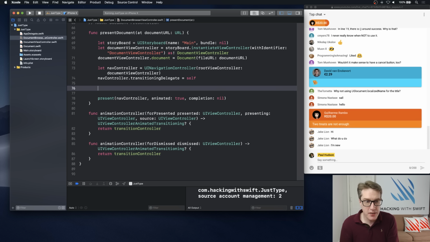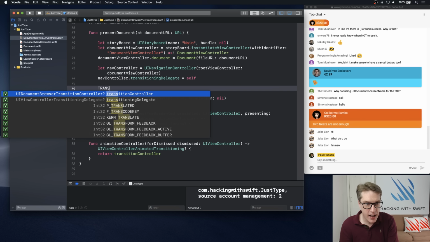Now at this point, what we want to do is say to iOS, okay, we're about to go from this browser screen to our navigation controller. Please create one of your transition controllers now using this document. And it'll go ahead, it'll load the document for us and figure out how to present that in a small space so it can animate upwards nicely. It does so much work for us.